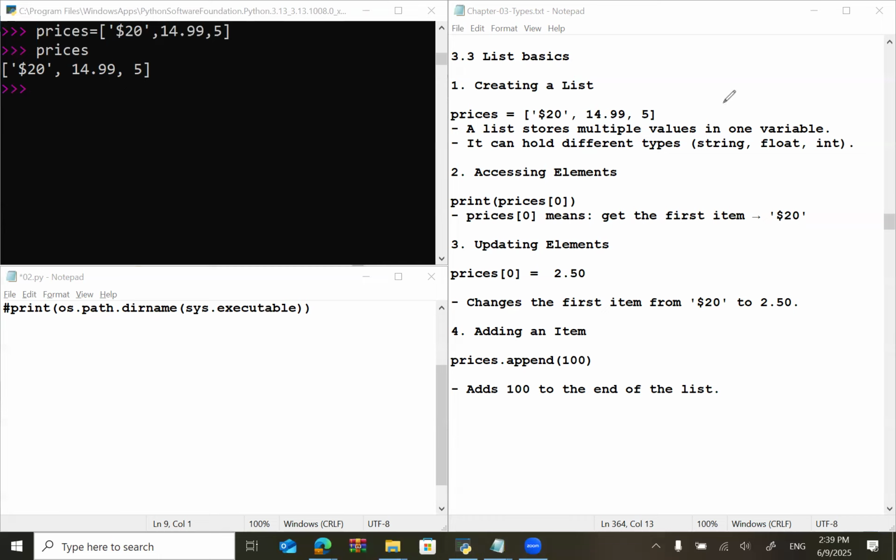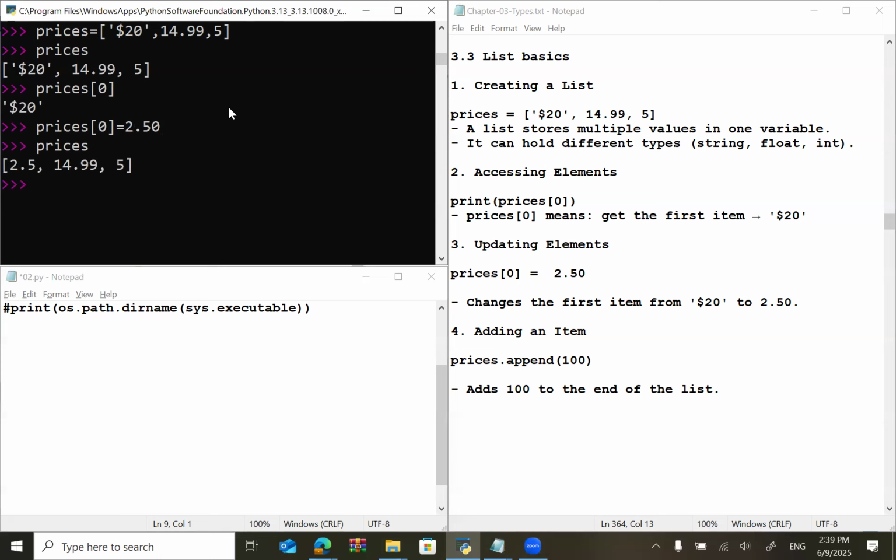So I want to display the first value. I will say prices and, in square brackets, 0, and it will pick the first value. Okay, I want to change the first value. It's mutable, or changeable. So I can say 2.50.